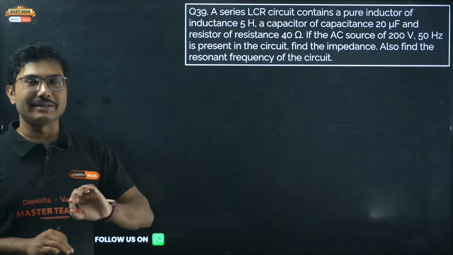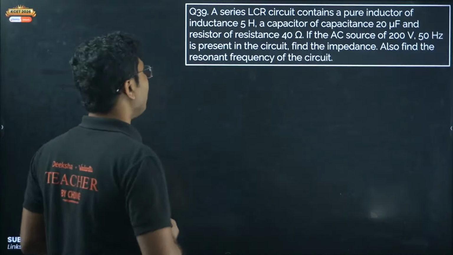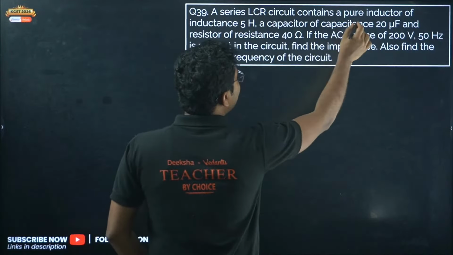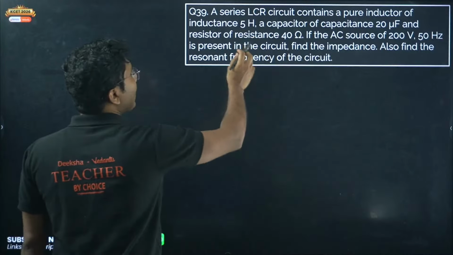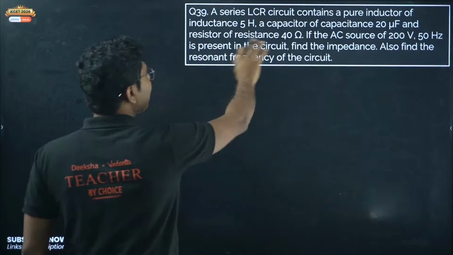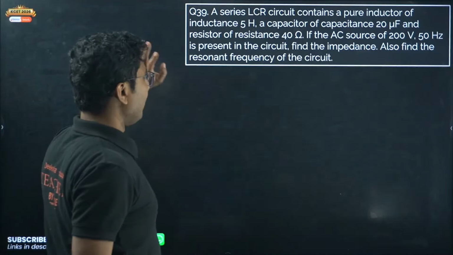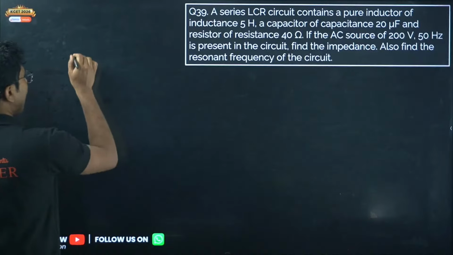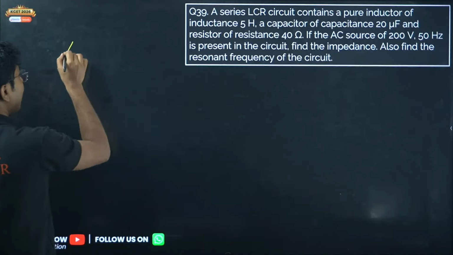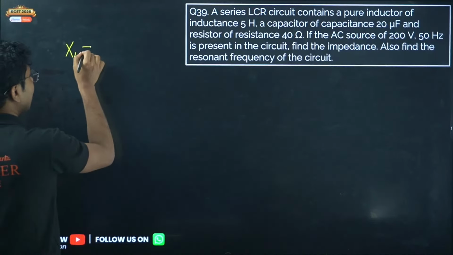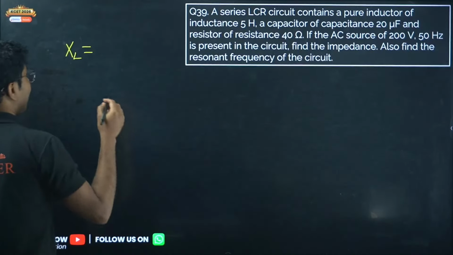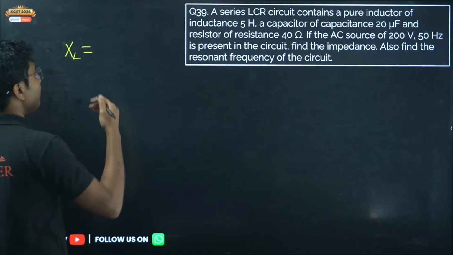Put the formula, get the result kind of chapter. Okay, so I will show you here. An LCR circuit contains a pure inductor, capacitor, and resistor. Find the impedance. How to calculate impedance? This is very important to know. This exact question will not come, but whatever formulas I am using will definitely be coming in your final exam. Similar formulas will be asked.